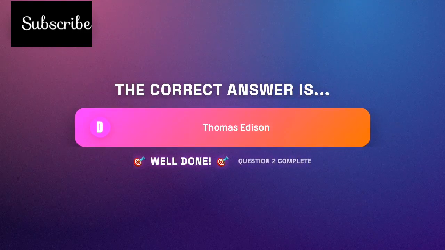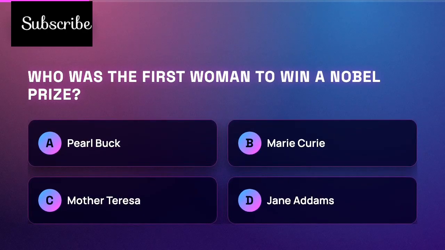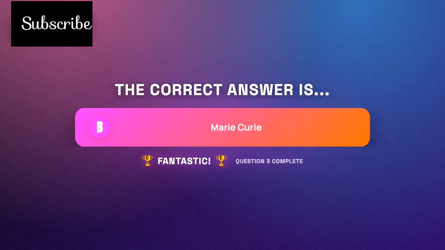Edison tested over 6,000 different materials before finding the right filament for his light bulb, demonstrating the importance of persistence and innovation. Who was the first woman to win a Nobel Prize? The correct answer is Marie Curie.